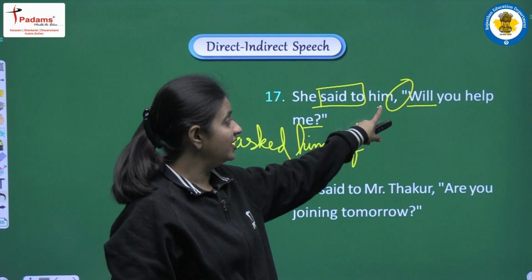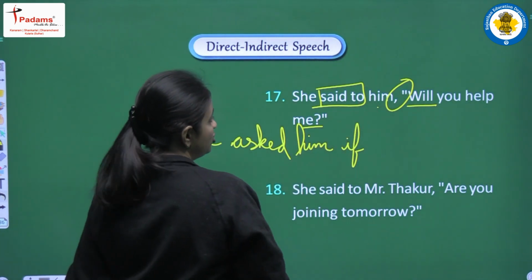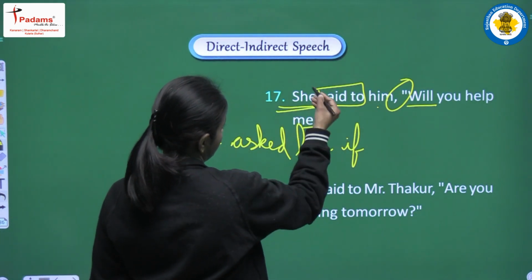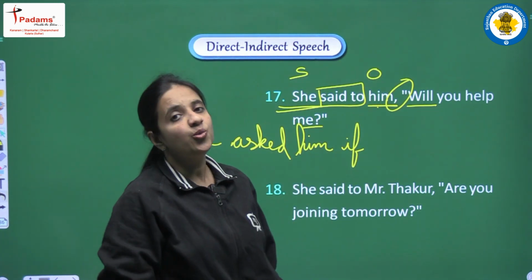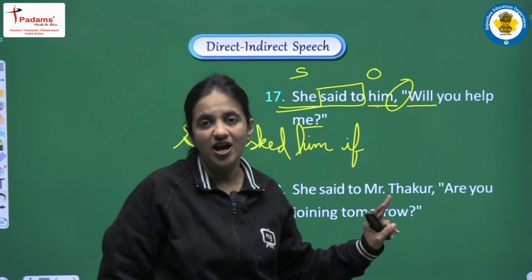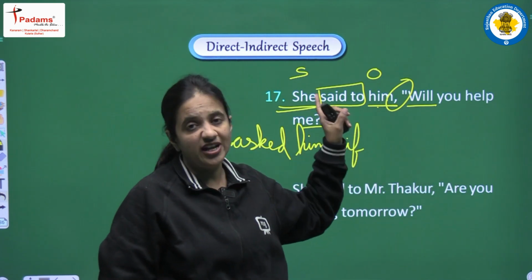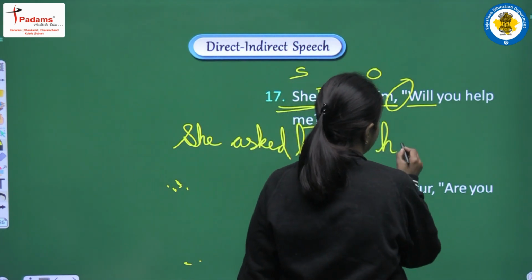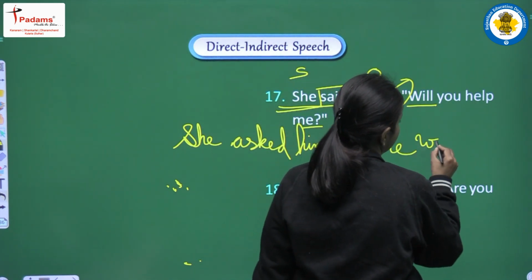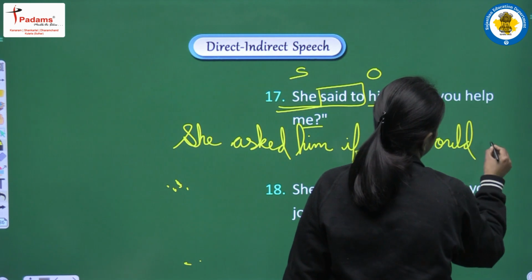So it will be converted according to the object. I am sure you are able to observe that she, this is the subject, and him, this is the object. So we have to convert the second person pronoun according to the object. Object is him. So for him, we will write he. Will, it will be converted into would. Help.